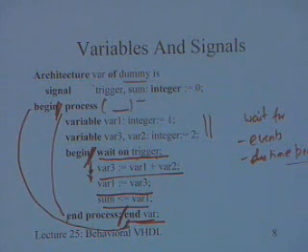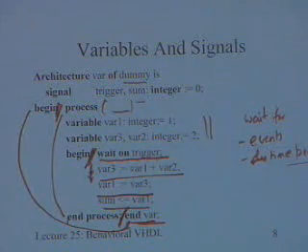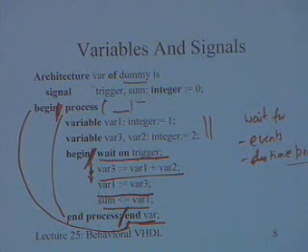The reason is very clear: if there is a wait statement, the process is getting suspended. And if you also put some signals in the sensitivity list, and there is an event on any of the signals, where should you start from? Whether you should start from where you have suspended it, or whether you should start from the beginning.